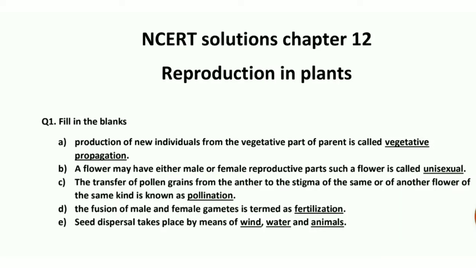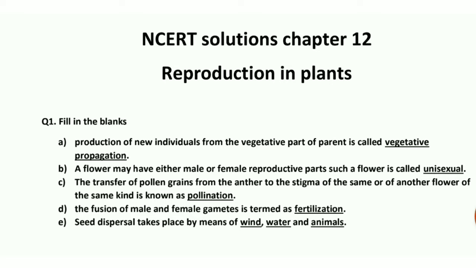These are your NCERT solutions of chapter number 12, reproduction in plants. In question number 1, fill in the blanks. A part is production of new individuals from the vegetative parts. Vegetative parts means leaves, stems, roots of parent is called vegetative propagation.